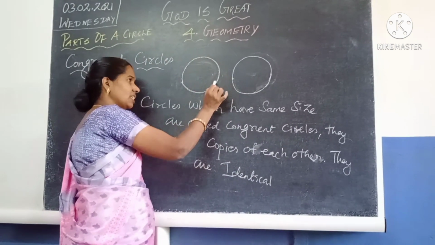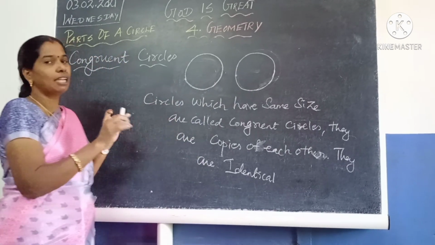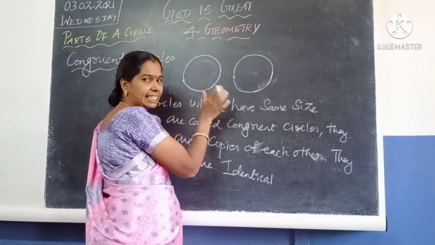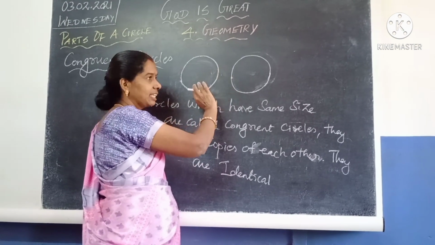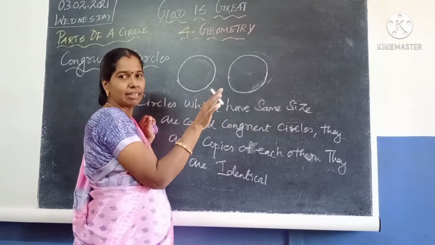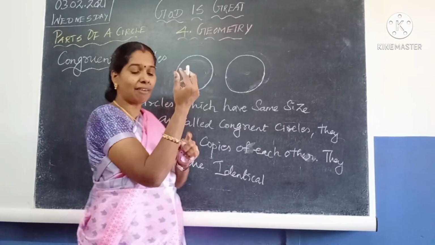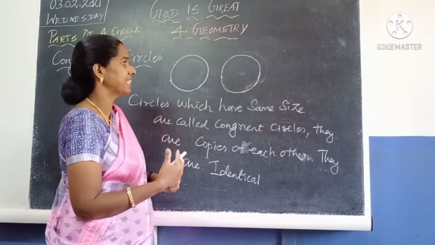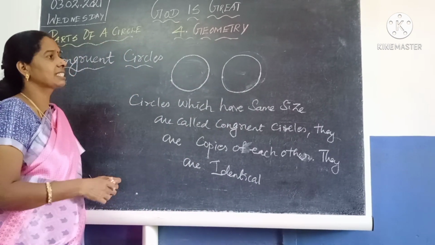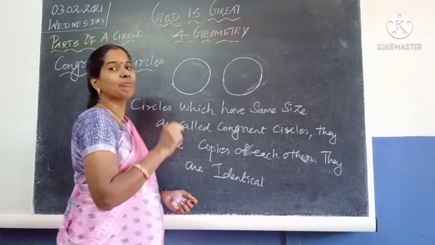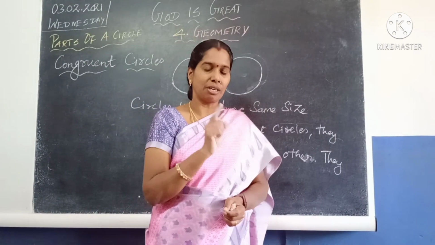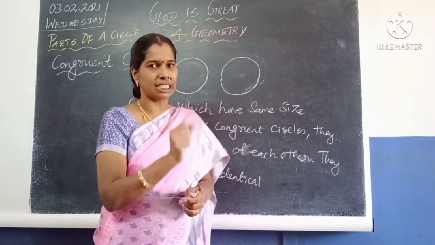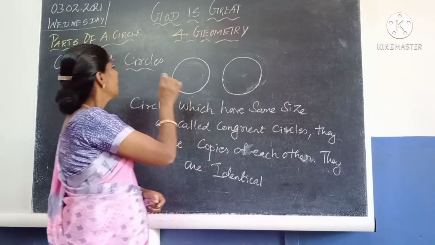Here I have drawn a circle, but it is not exactly equal. I have drawn it like this only for example. Exactly, they will be equal in size. An example is our hand bangles. We can say our hand bangles are congruent to each other. In real life, we can say the wheels of a bullock cart. Surely they will be the same size, otherwise it won't run smoothly. So the wheels of a bullock cart are an example of congruent circles.